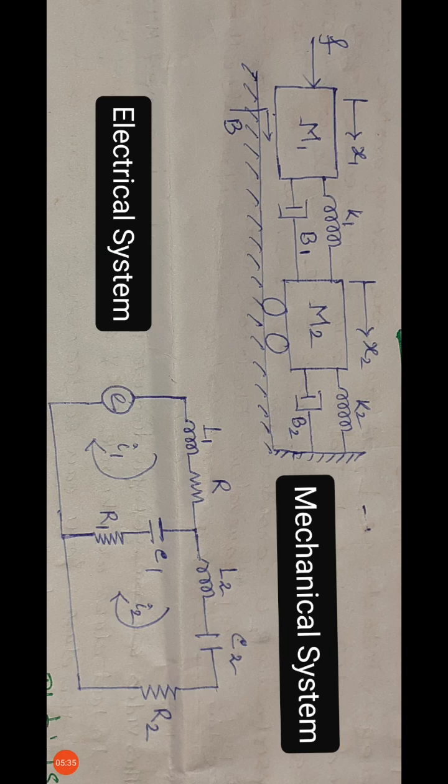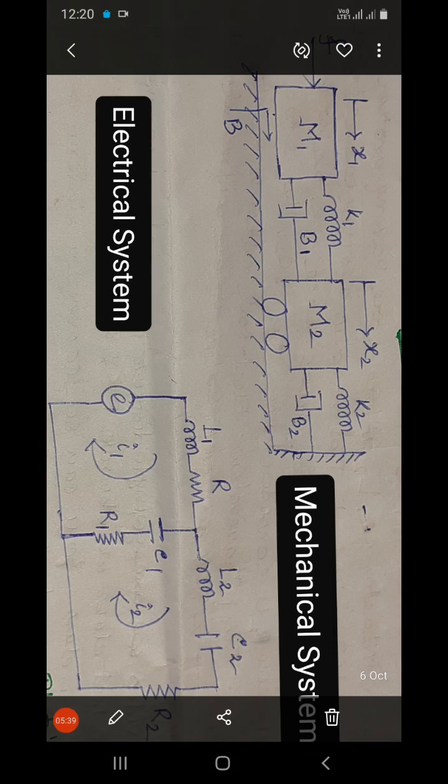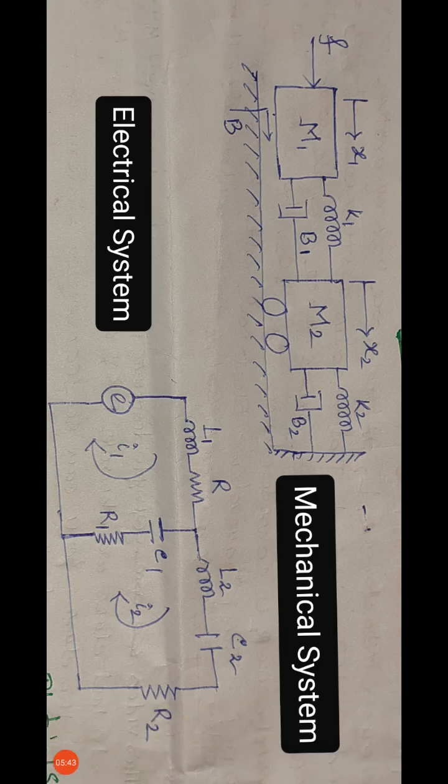I am going to consider two meshes like this, mesh 1 and mesh 2. Since in the mechanical system there are two masses, in the electrical system there are two meshes.